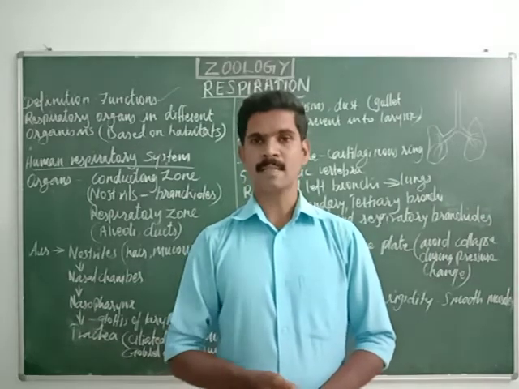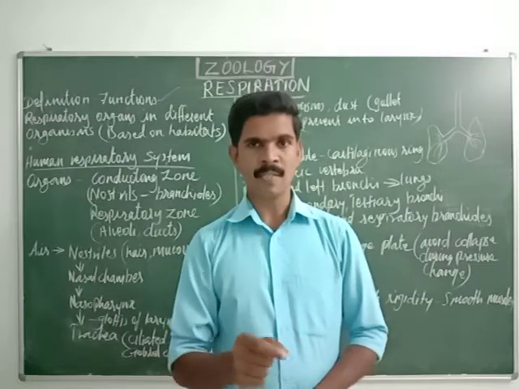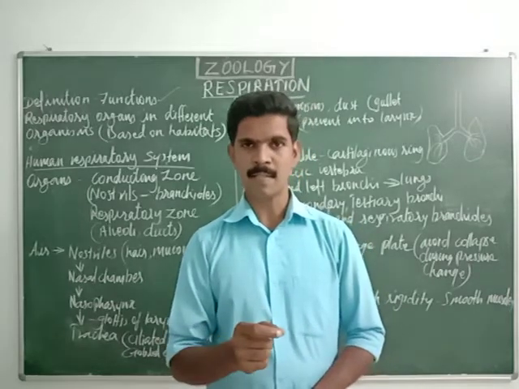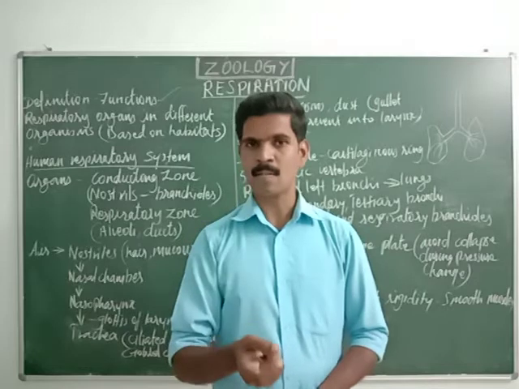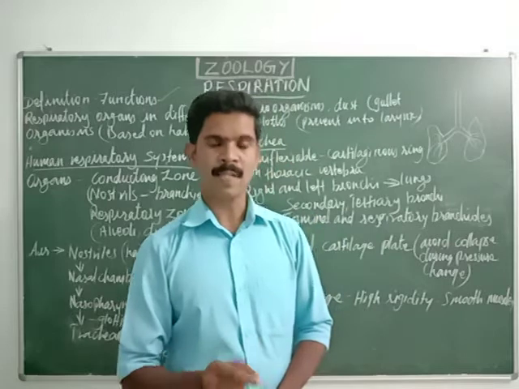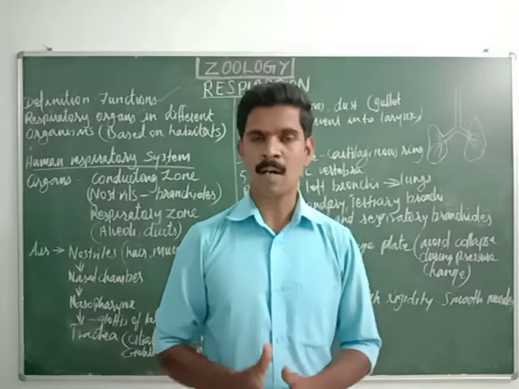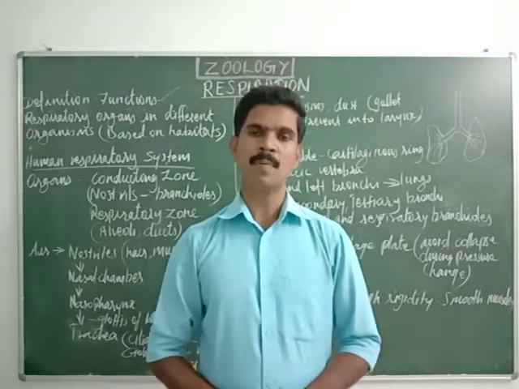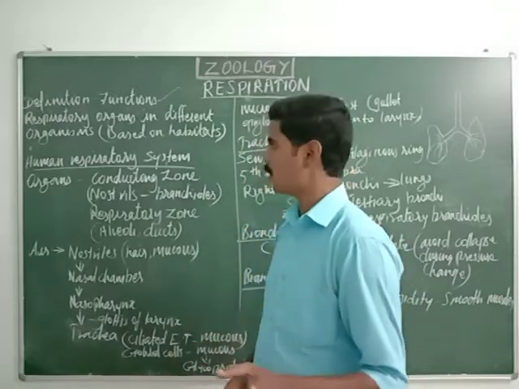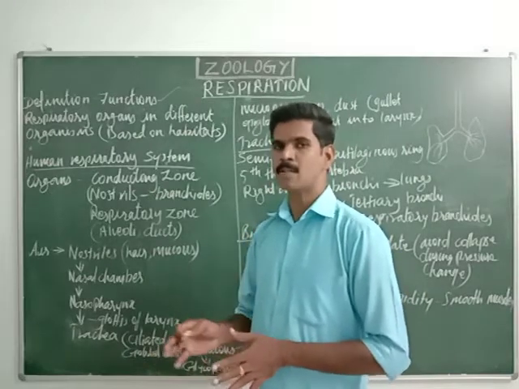pharynx, larynx, trachea, bronchi, bronchioles, lungs, and alveoli. So first external nostrils, nasal cavity, pharynx, larynx, trachea, bronchi, bronchioles, then lungs, and finally alveoli. These are the organs or parts present in the human respiratory system. Hope you have understood all the organs of our respiratory system. Then all these organs are divided into two zones.